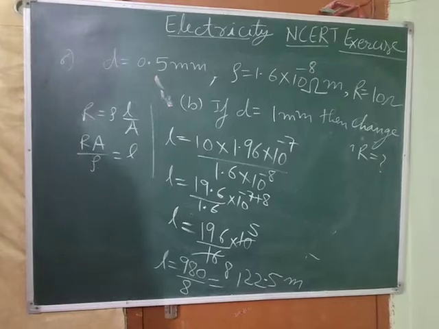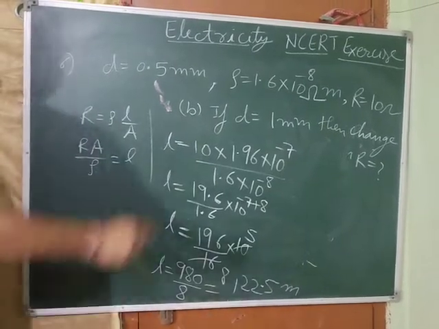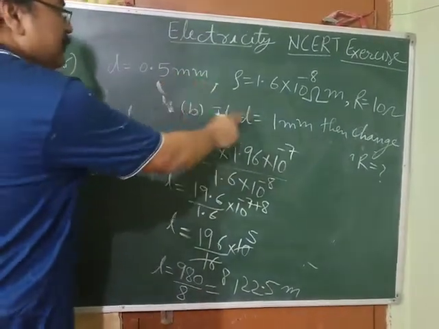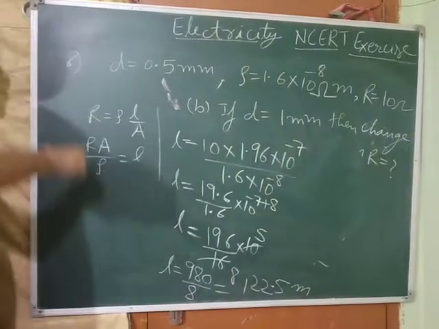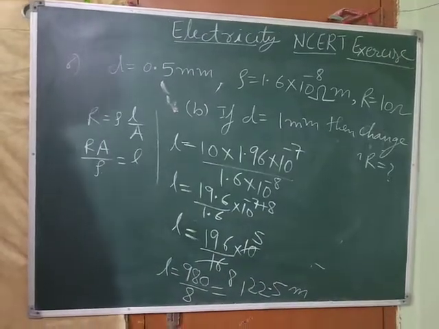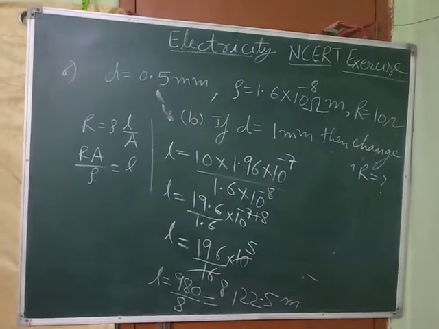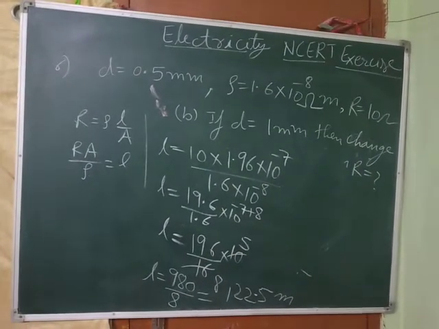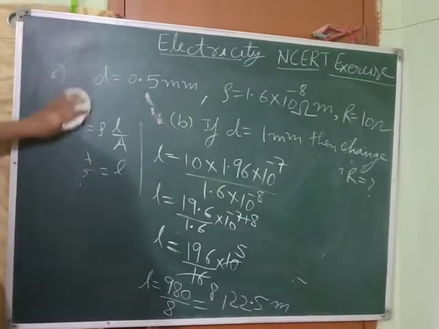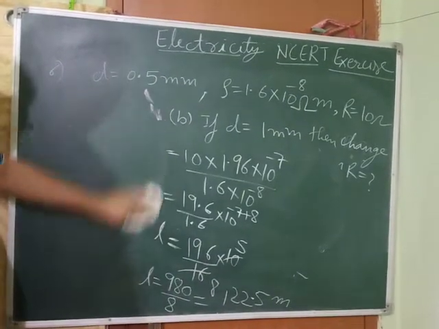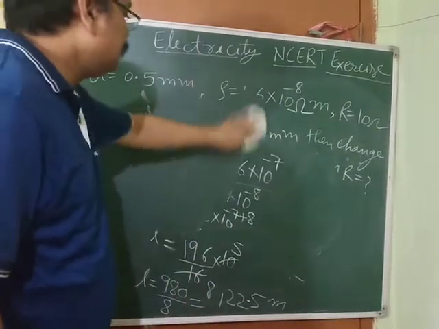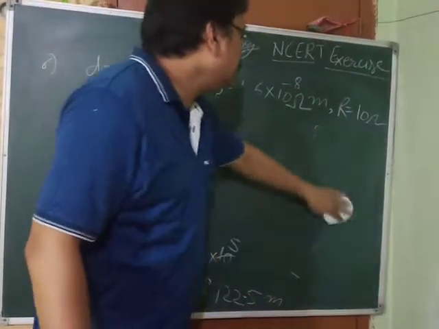Now the second part. See, the diameter is 0.5 mm, and now it is 1 mm. That means if the diameter is doubled, what will be the change in resistance? That is the second part we are going to do. I think you have noted this. For the second part, we don't require to use the numbers at all.